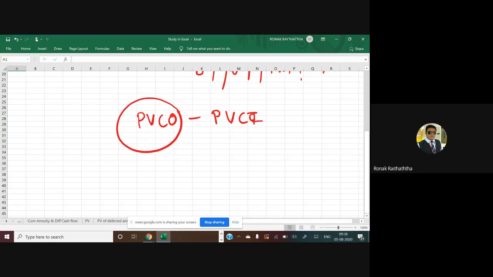The present value of all the cash outflows which you are going to make for this investment, the total of those outflows is the present value of cash outflow for you. And all the benefits which you are going to receive from the bond, value all those benefits in terms of present value, applying a specific rate of return which is your required rate of return, and find this PVCI and PVCO, and then you will be able to take the decision.